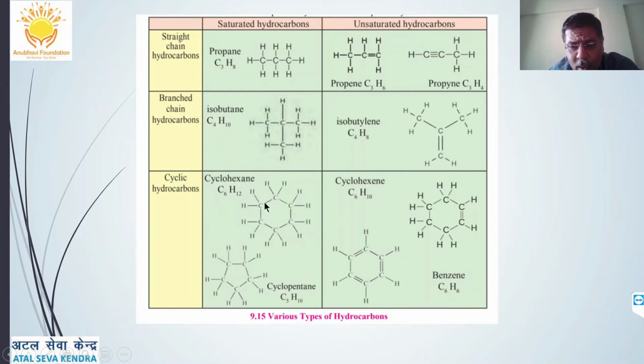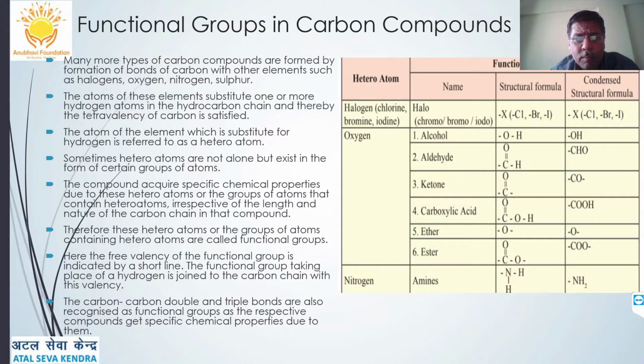So this is cyclohexane. This is cyclopentane with 5 carbons in the ring in a pentagon-like structure. Benzene has alternate double and single bonds between carbon atoms in a ring of 6 members, or 6 carbons, and each carbon is attached to one hydrogen atom. So the formula is C6H6, that is benzene. You should know the structural and molecular formula for these compounds, very important.